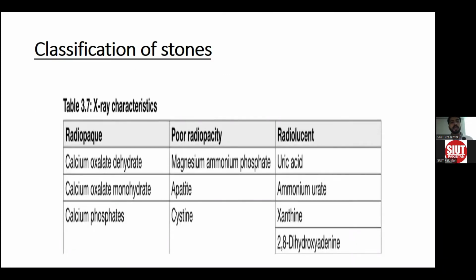On the basis of radio-opacity, stones are classified into three categories: either radio-opaque, faintly radio-opaque, or radiolucent. Radio-opaque stones include calcium oxalate dihydrate, calcium oxalate monohydrate, and calcium phosphate stones. While cystine, apatite, and magnesium ammonium phosphate have poor radio-opacity, uric acid stones, xanthine stones, ammonium urate, and dihydroxyadenine are radiolucent stones. They cannot be visualized on X-ray.